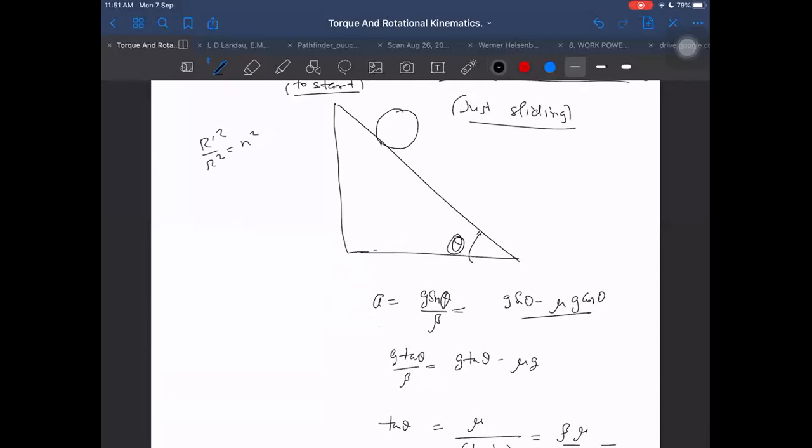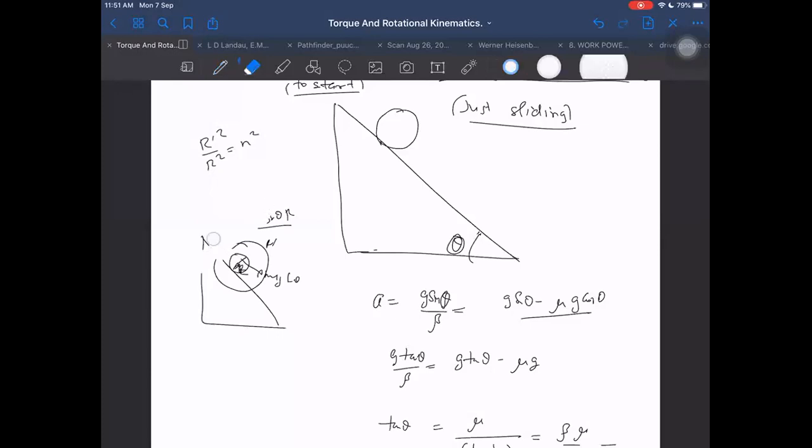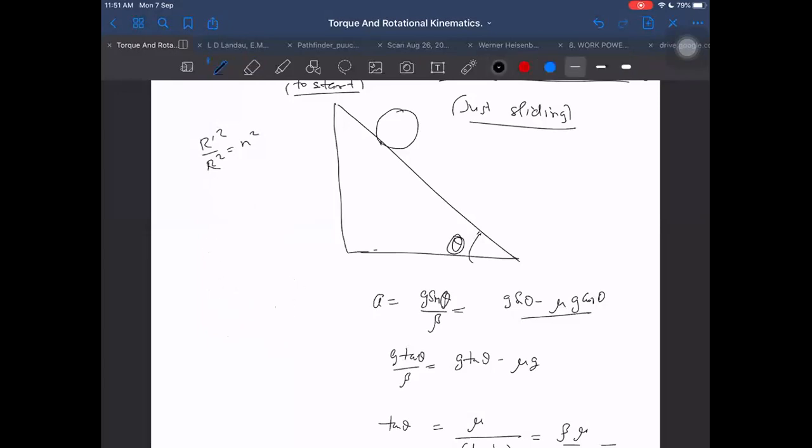Why was I taking R as inner? I gave the reason for that also. If I take R dash as inner, then I have to write all the equations again, mg sin theta into R. That was the torque. So I should have taken this only as R, otherwise the mg sin theta into R equation will become wrong. Therefore I wrote it in terms of the radius which is responsible for the rolling.